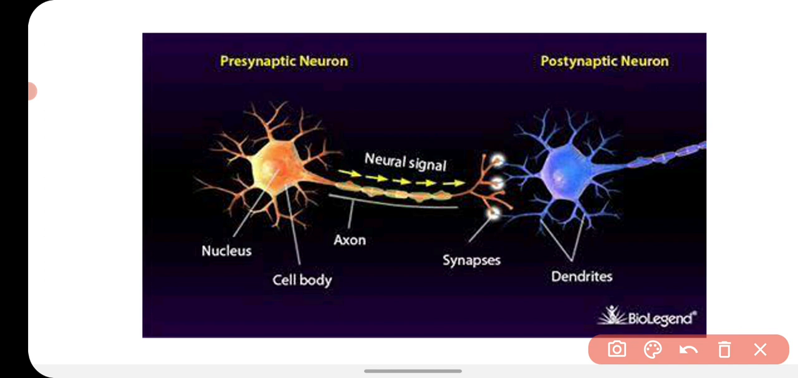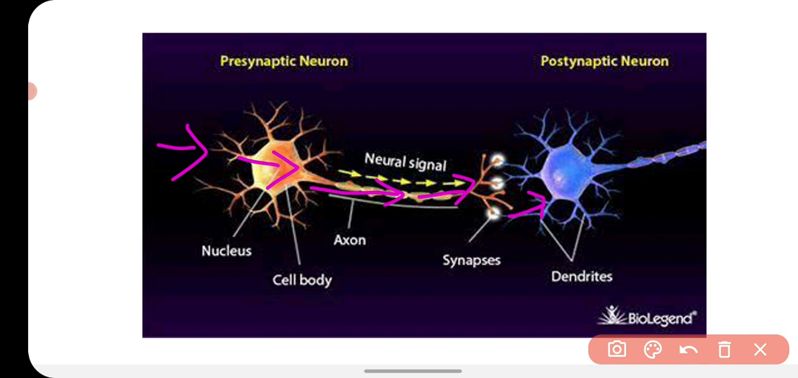So first of all, the dendrites receive the stimulus in the form of electrical impulse. Then that impulse goes into the cyton, meaning the cell body. Then after that it goes into the axon, and from the axon ending it goes to the dendrites of another neuron.